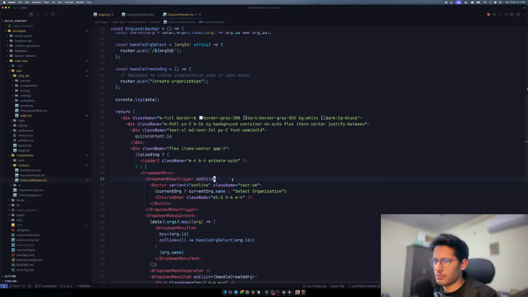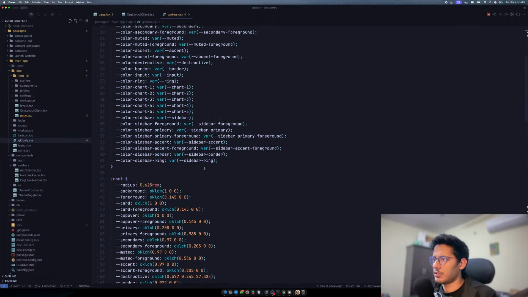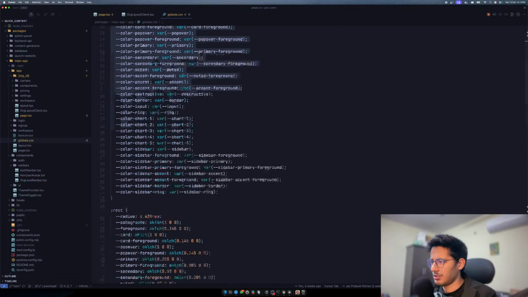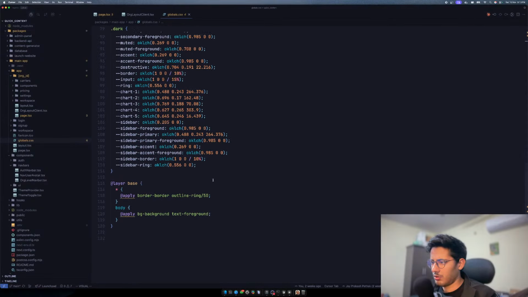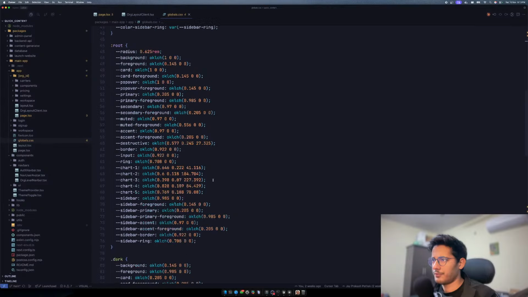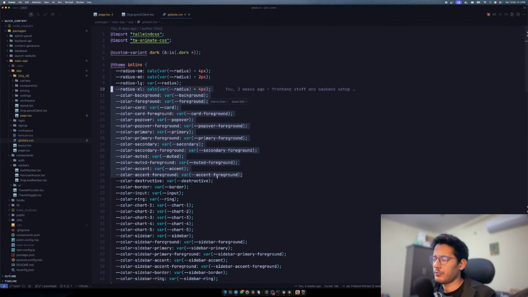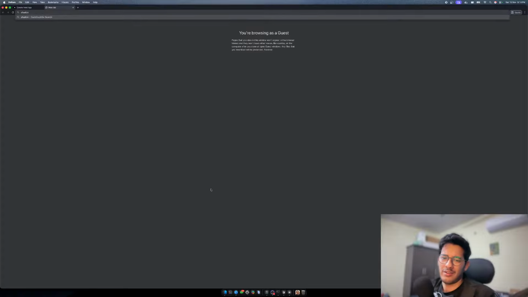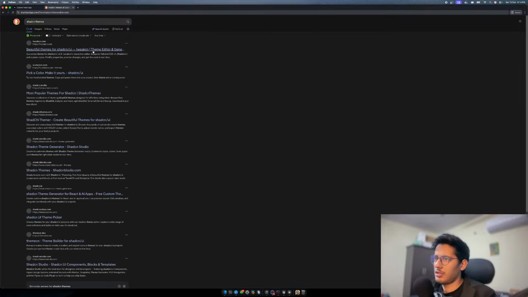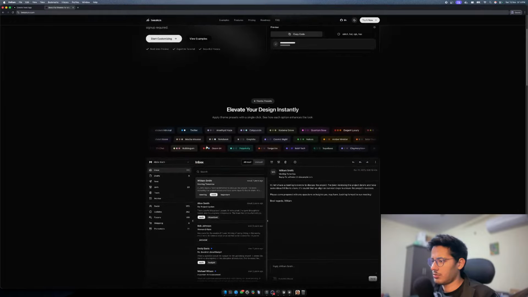Let's go to the main global CSS file, and I'm pretty sure this is taking some inspiration from here, although I am not very sure of that. Let's pick some shadcn themes. Let's change the theme a little bit. I don't like the theme we currently have.